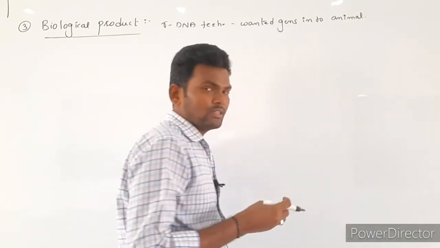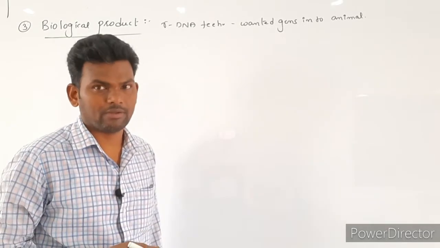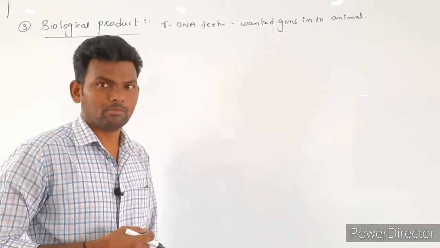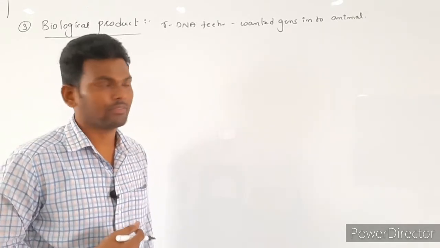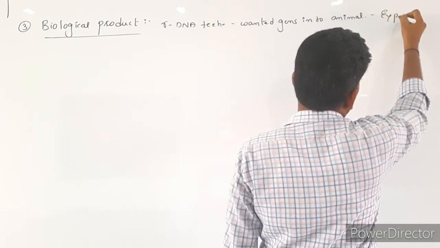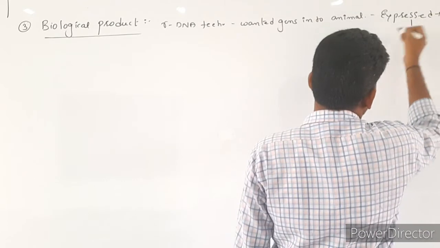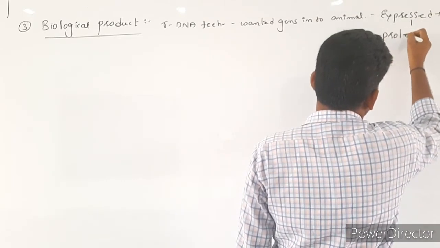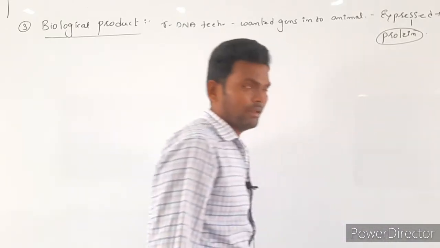Now these wanted genes are expressed in that host cell, maybe a plant cell or animal cell, and they code for the proteins. Those proteins are actually what we need. So these wanted genes are expressed and code for special proteins. These proteins we are going to obtain.